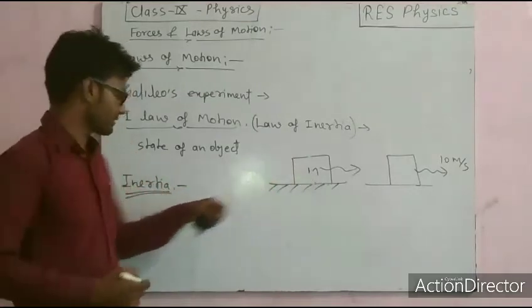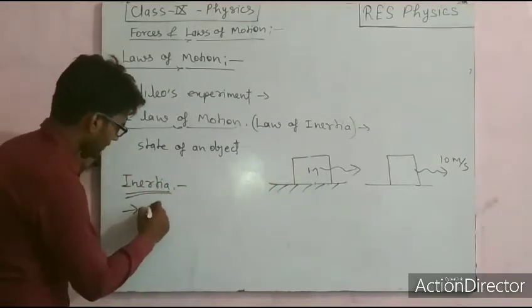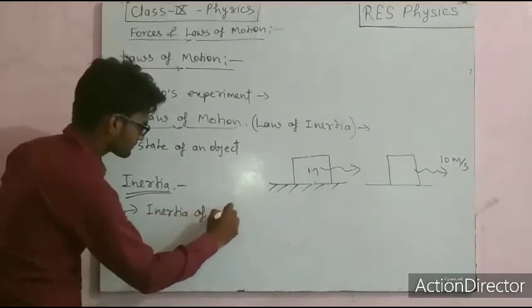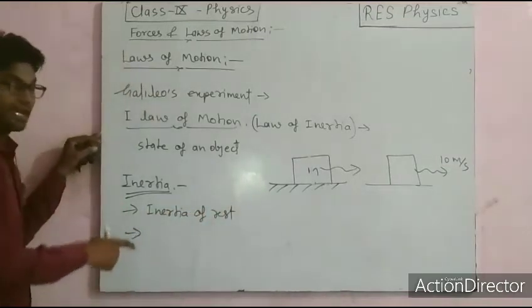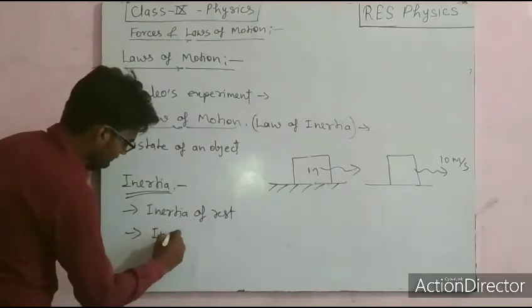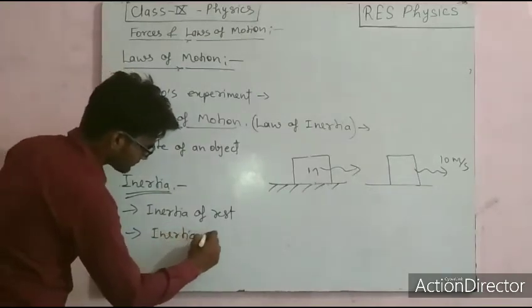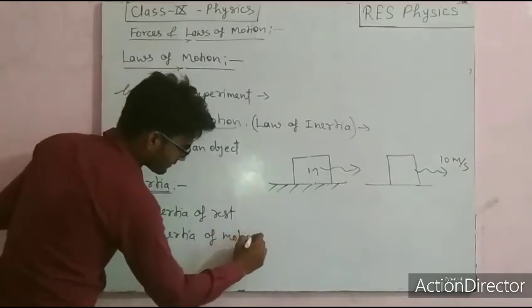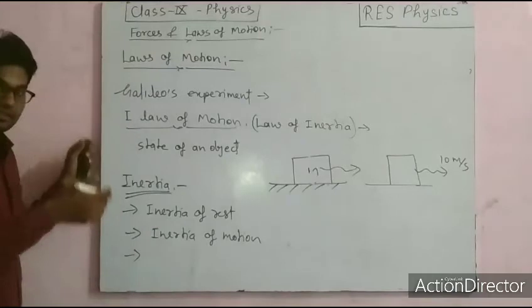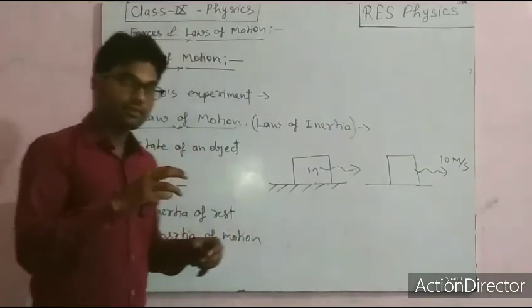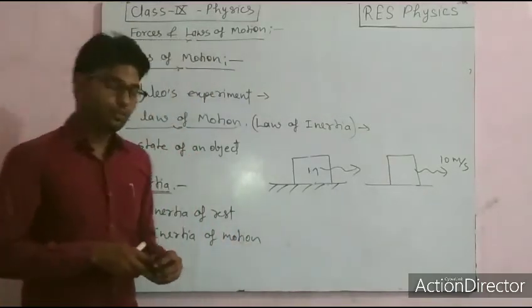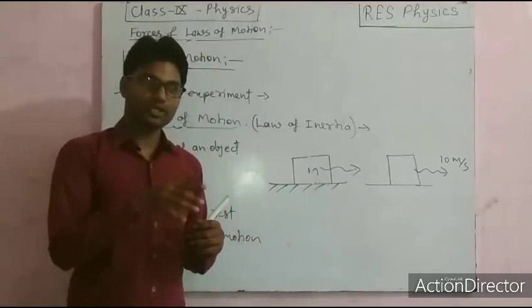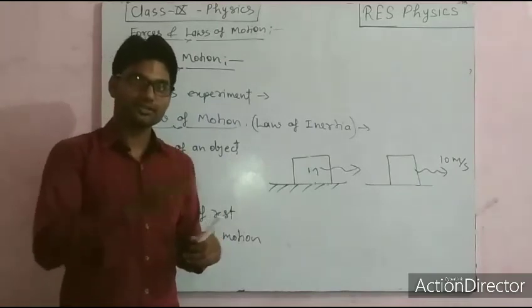Inertia of rest, inertia of motion, and another inertia. Firstly, we will try to understand. Suppose there is a wheel of a bicycle that is rotating and the bicycle is on stand mode.